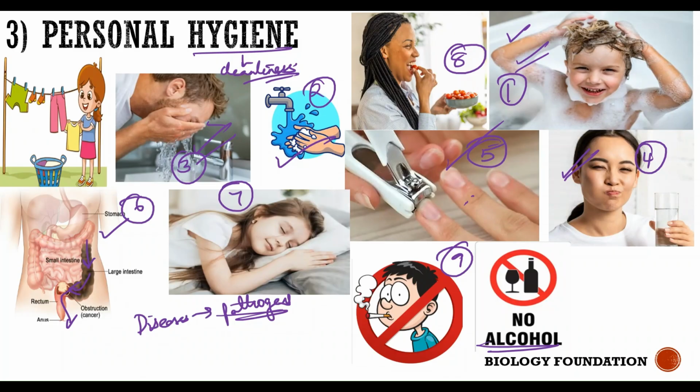So personal cleanliness is important, and these are certain habits: bathe regularly, wash your hands before and after having meals, wash your eyes early in the morning, rinse your mouth after meals, 6 to 7 times, trim your nails, clear the bowels early in the morning, sleep on time, do not skip your breakfast, lunch, or dinner, and say no to alcohol or tobacco. And 10th is wearing clean garments or clothes.